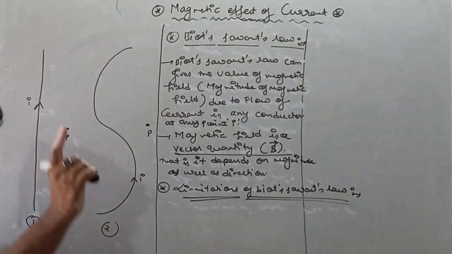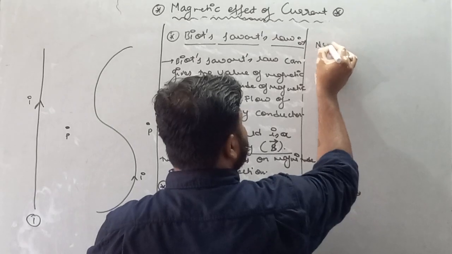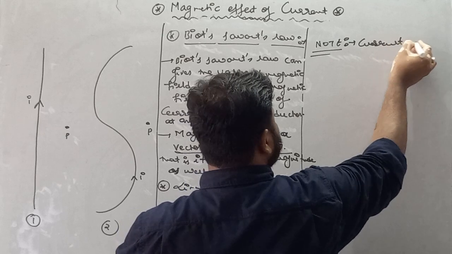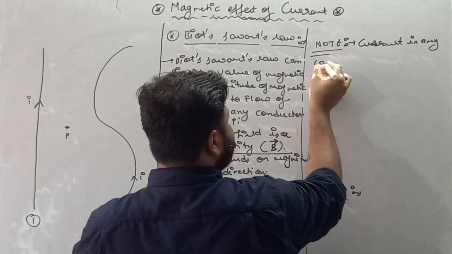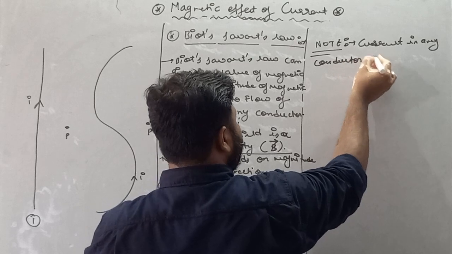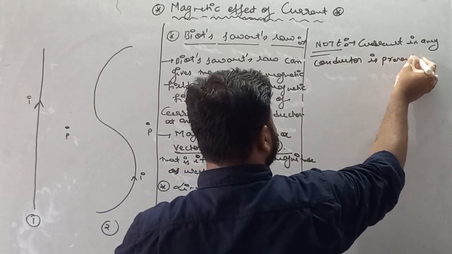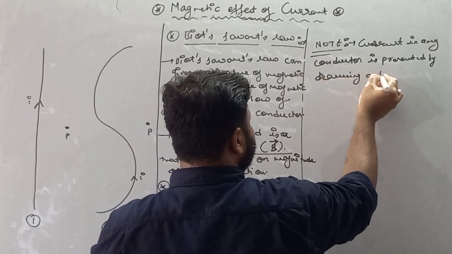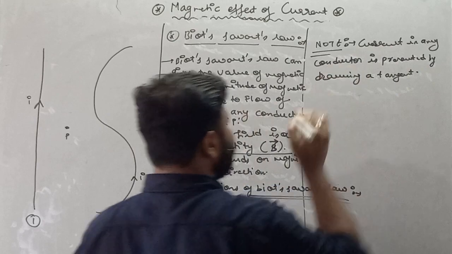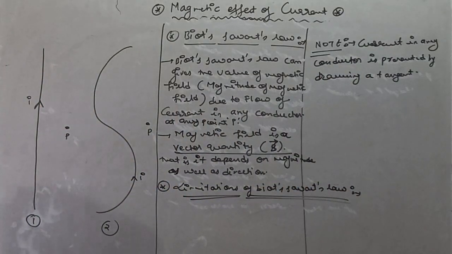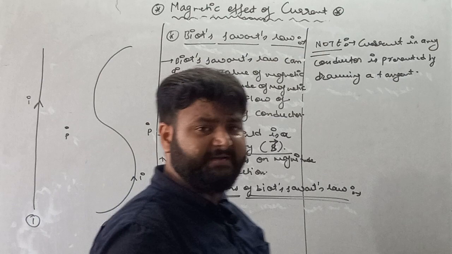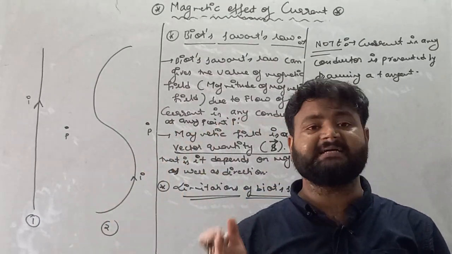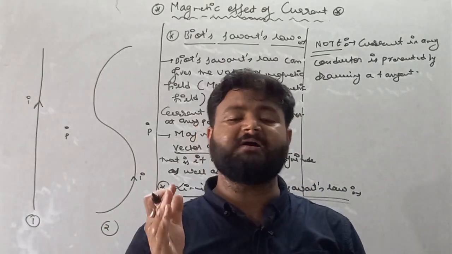Now see, write down in the form of a note: current in any conductor is represented by drawing a tangent. So remember, if you want to represent current in any conductor, then you have to draw a tangent.